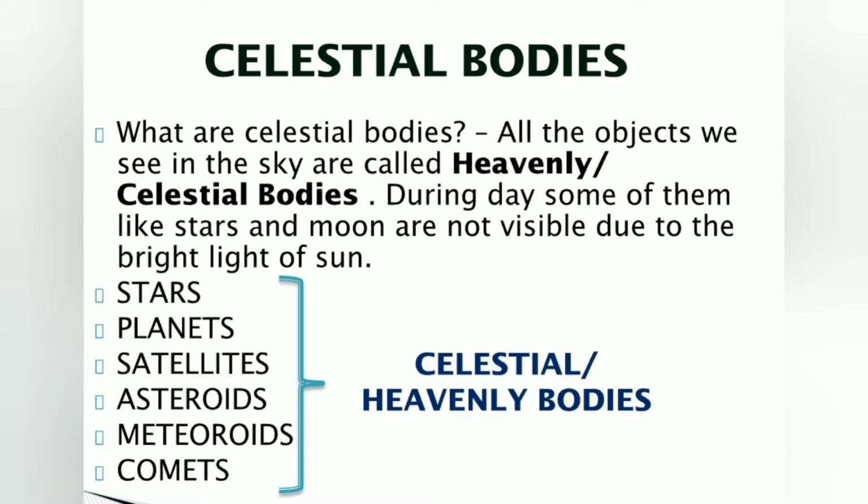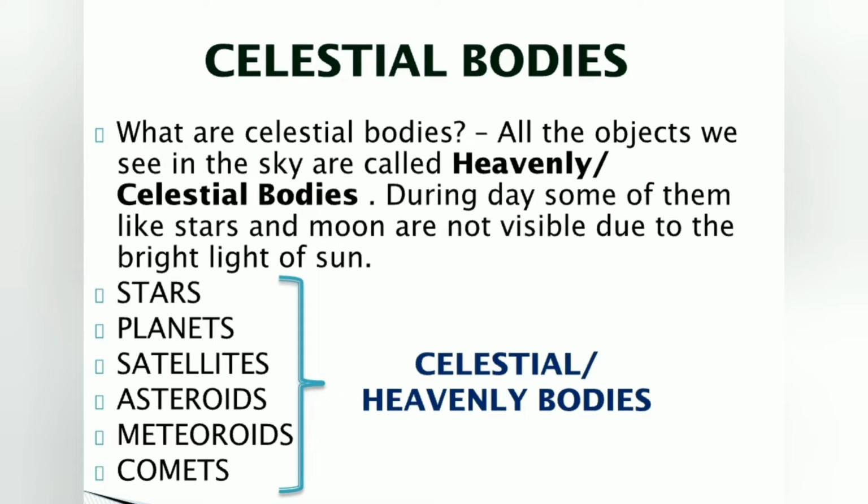Our next topic is celestial bodies. So what are celestial bodies? Celestial means heavenly. All the objects we see in the sky are called celestial bodies, or we can also call them heavenly bodies. During the day, some of them, like stars and the moon, are not visible. Have you ever wondered why? It is due to the bright light of the sun that we are unable to see these stars and the moon.